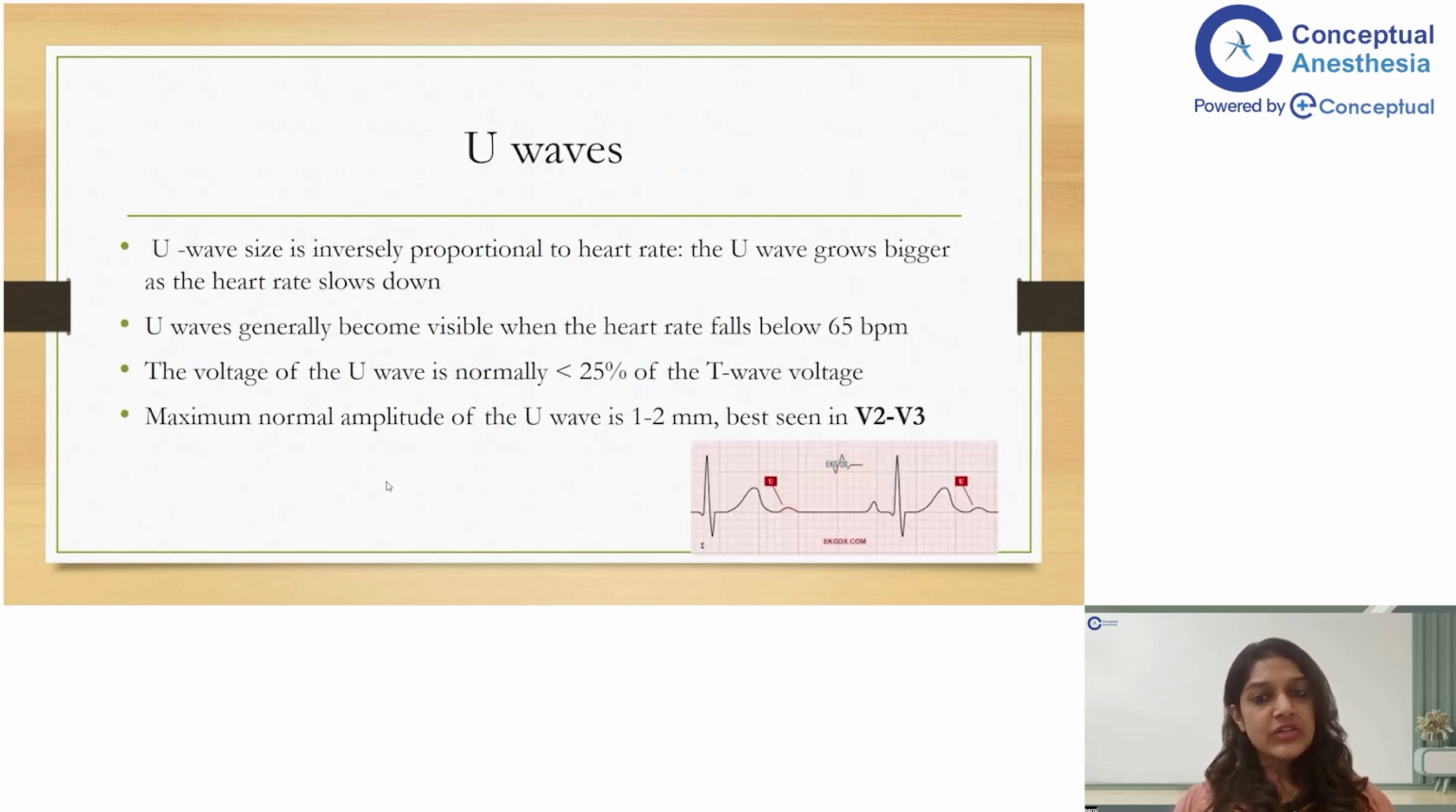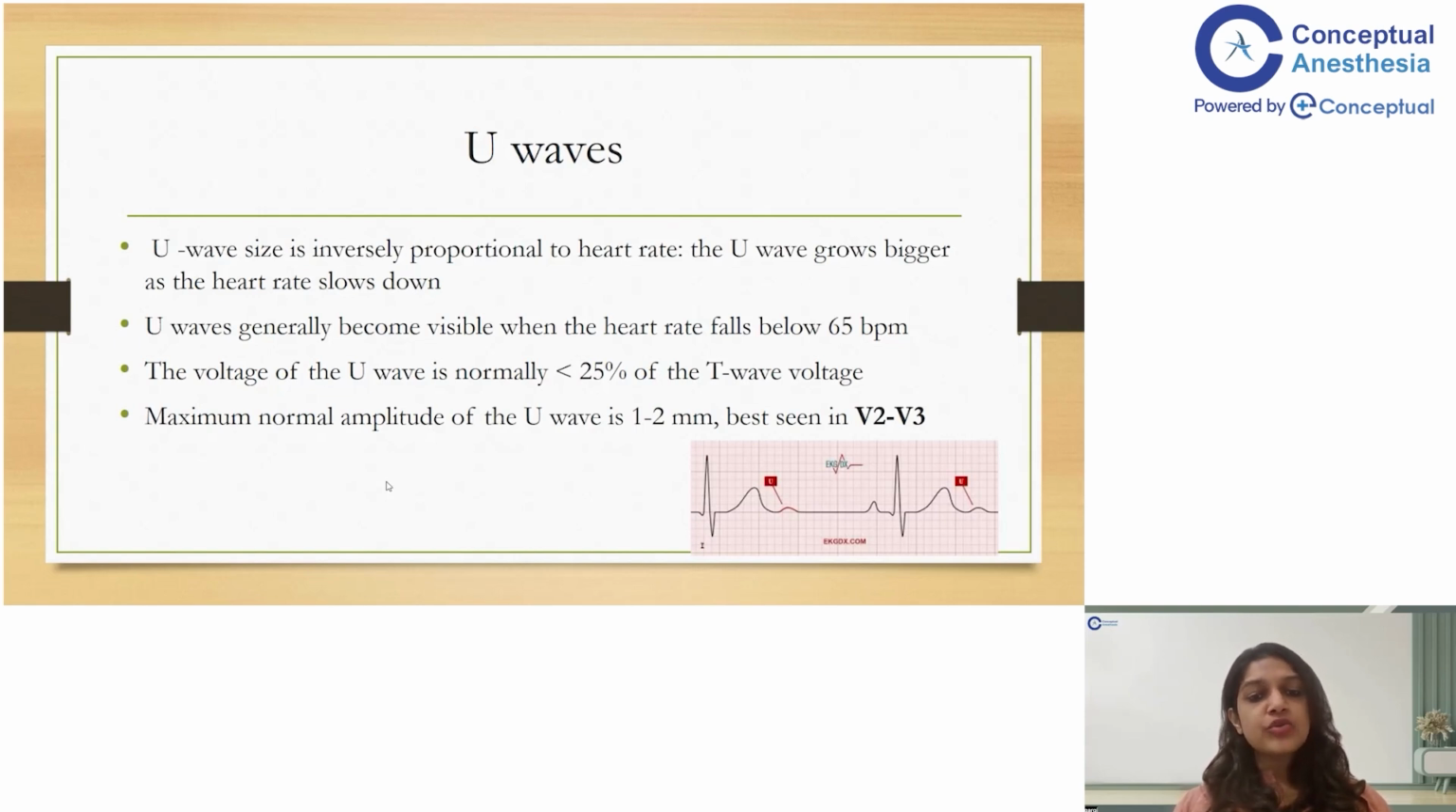So U wave is inversely proportional to the heart rate. U wave grows bigger as the heart rate slows down, and they generally become visible when the heart rate starts falling below 65 beats per minute. So you can see on the monitor that the patient is having bradycardia, then the U waves come up. But if, because of sympathetic stimulation, the bradycardia is overcome, then you may not see the U waves; they will disappear.